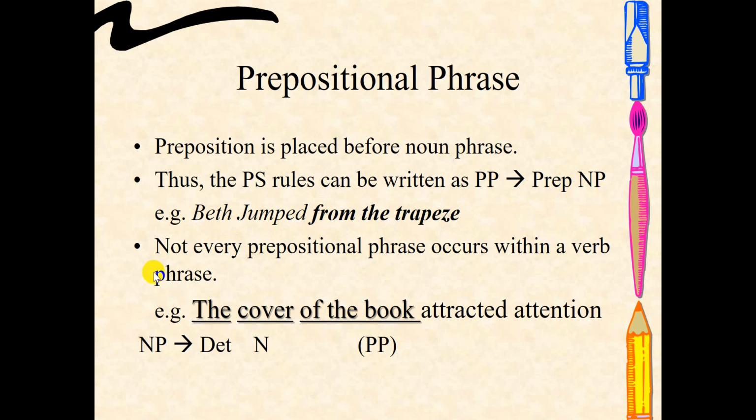However, not all prepositional phrases occur within a verb phrase. For example, the cover of the book. Here, the prepositional phrase doesn't modify the verb, but it modifies the noun cover. So it becomes a determiner, then cover, the noun, as head, and then the prepositional phrase as the modifier of the word cover.